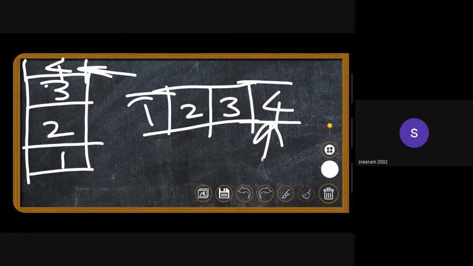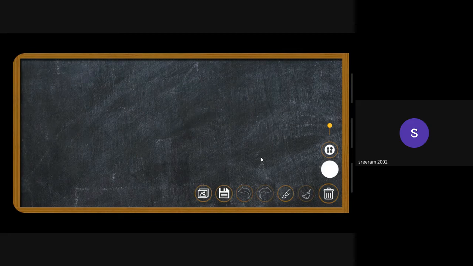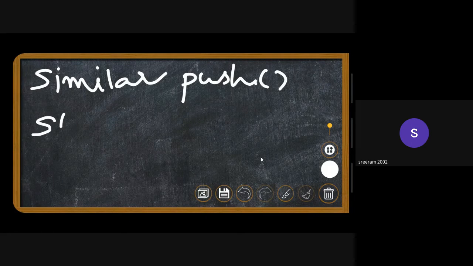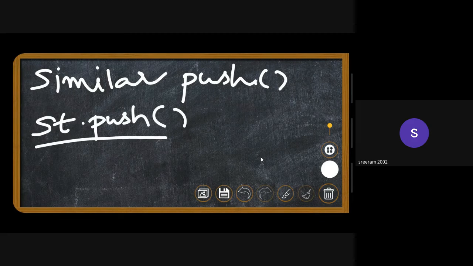The deletion happens at the front end for a queue and at the back end for a stack. Since they are similar in pushing or insertion, I can pretty much say that whatever function is done by stack dot push is done by queue dot push.